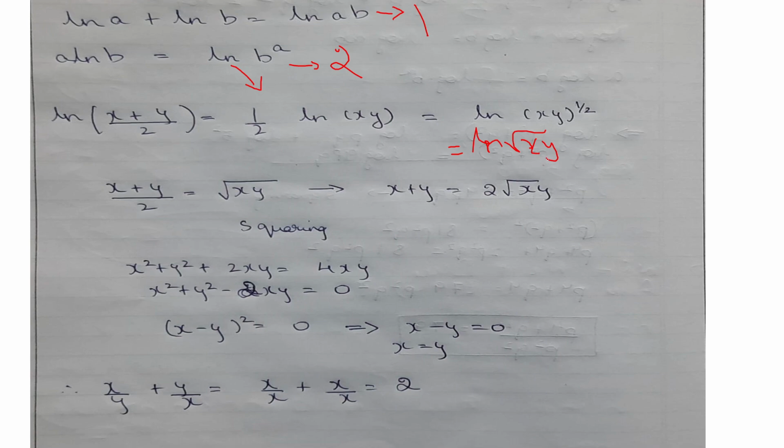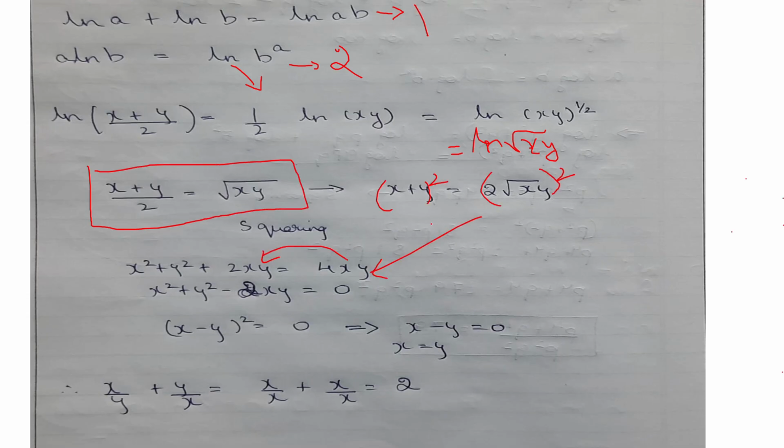Since we have ln on both LHS and RHS, we can eliminate ln. We'll get (x plus y) by 2 is equal to root of x into y. Squaring on both sides, we'll get (x plus y) whole square is equal to 2 root xy whole square. Solving this, we'll get x square plus y square minus 2xy is equal to 0. Evaluate LHS, we'll get (x minus y) whole square is equal to 0.